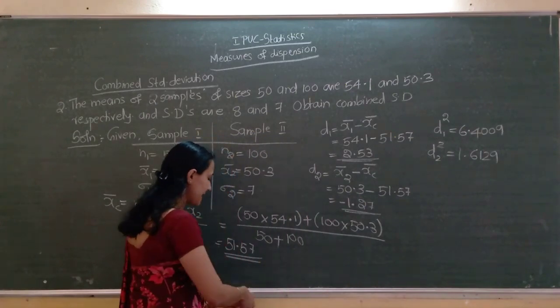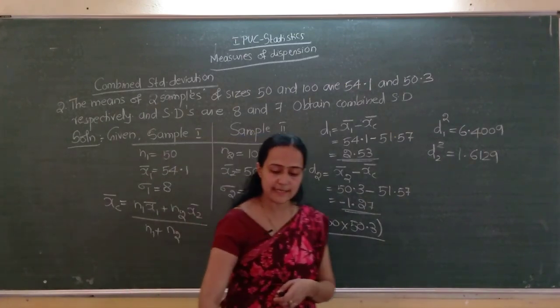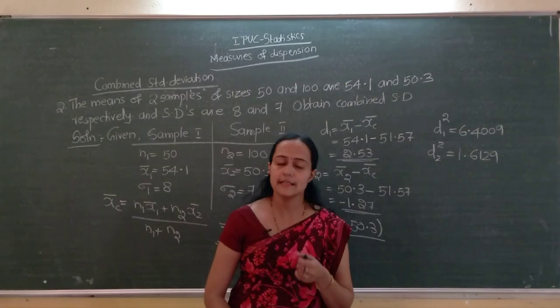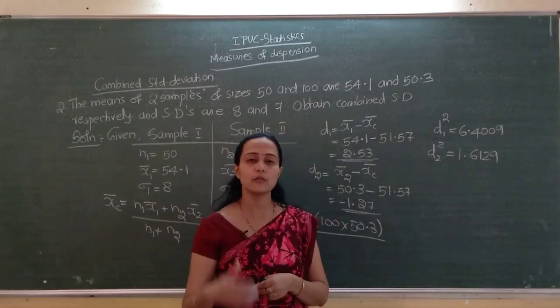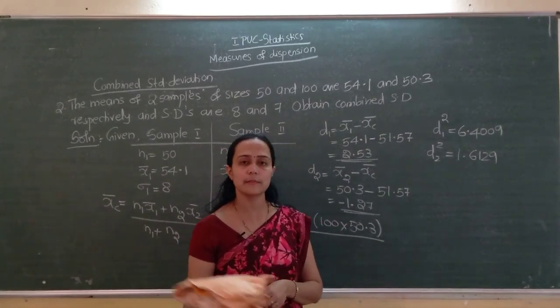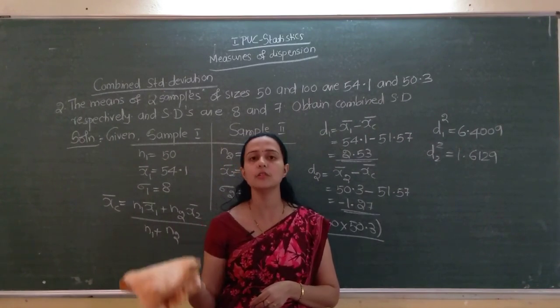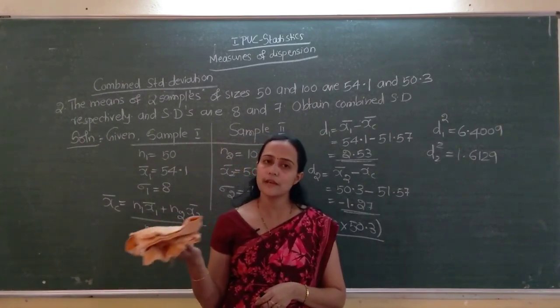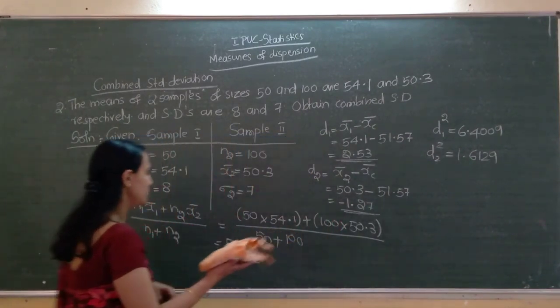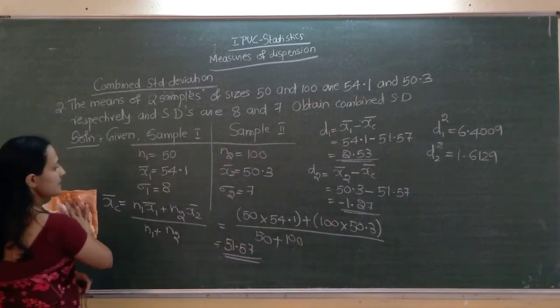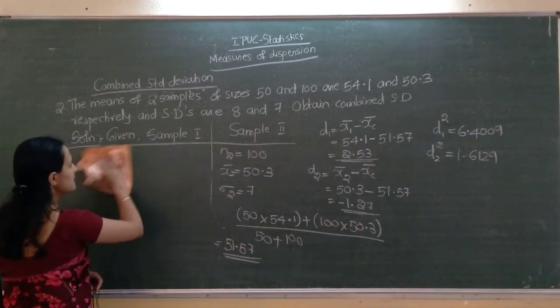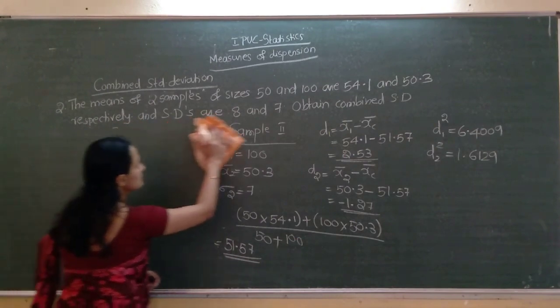What is the combined standard deviation formula? Sigma c equals the square root of n1 into sigma 1 square plus d1 square, plus n2 into sigma 2 square plus d2 square, divided by n1 plus n2. I hope this much is clear to you.